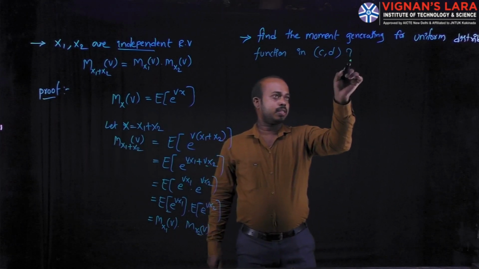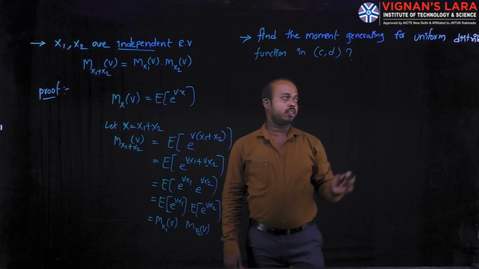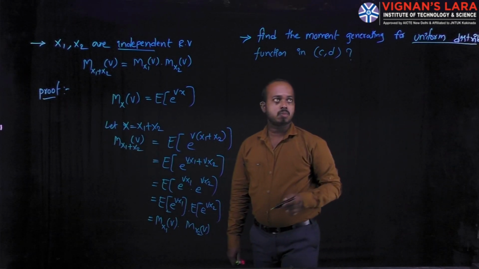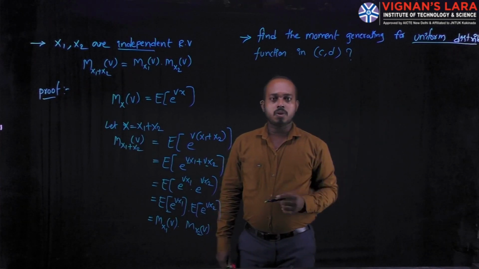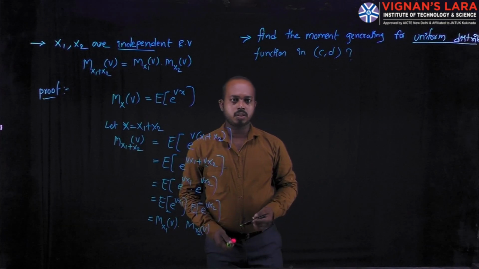You can see this problem: what is given is just the uniform distribution function, and we are asked to find its moment generating function.